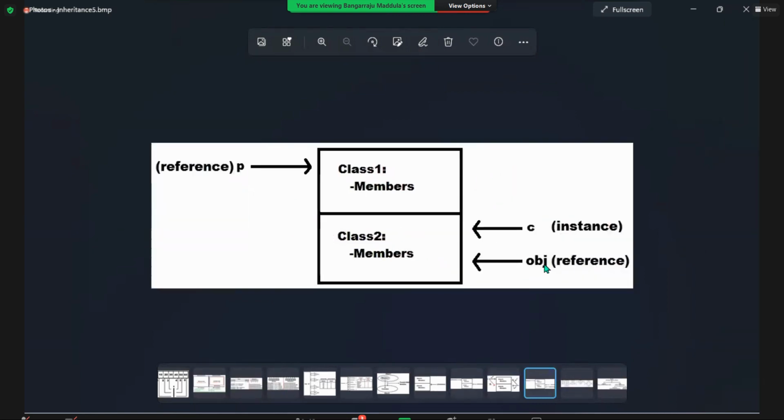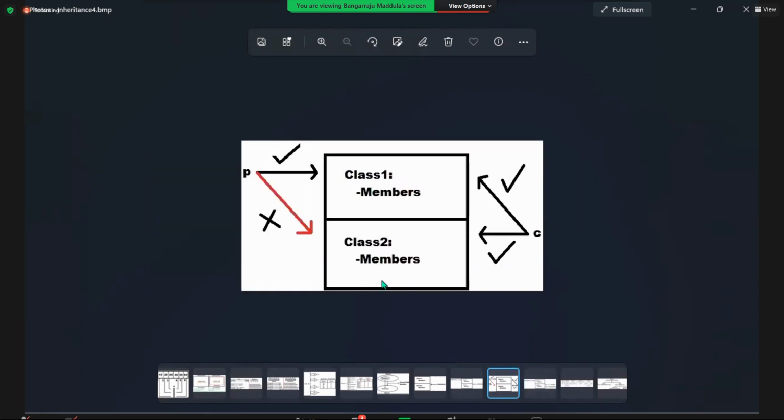Here, OBJ is a reference created using P, where P is created using C. See that? OBJ is created using P. P is created using C. Okay? That's going to be possible. And now, tell me, using P, can I call class 2 members? Not possible. Using P, we cannot call the class 2 members, clearly said here.